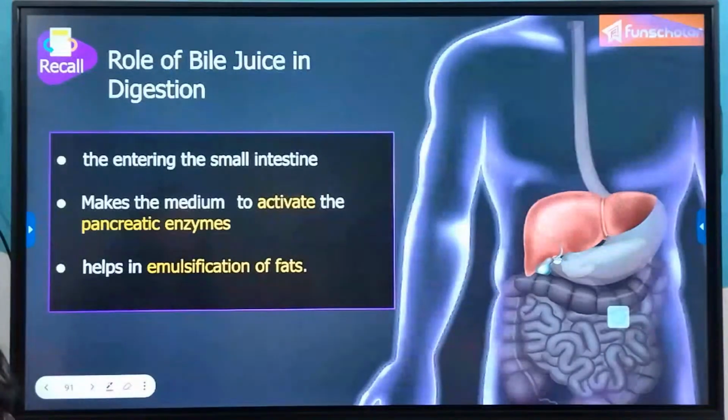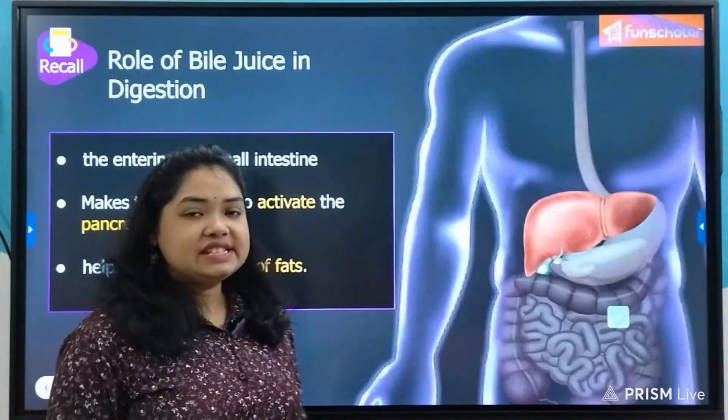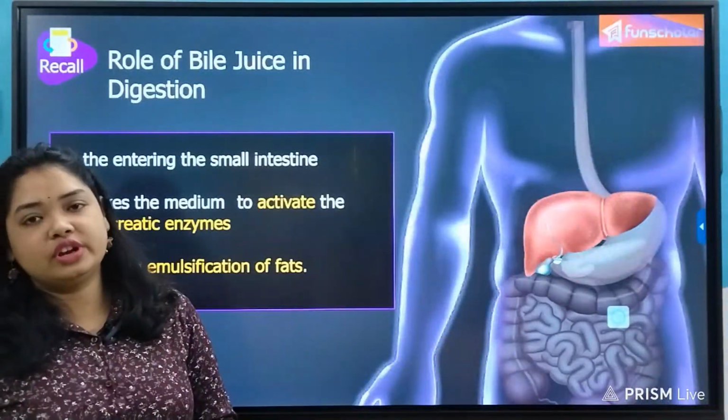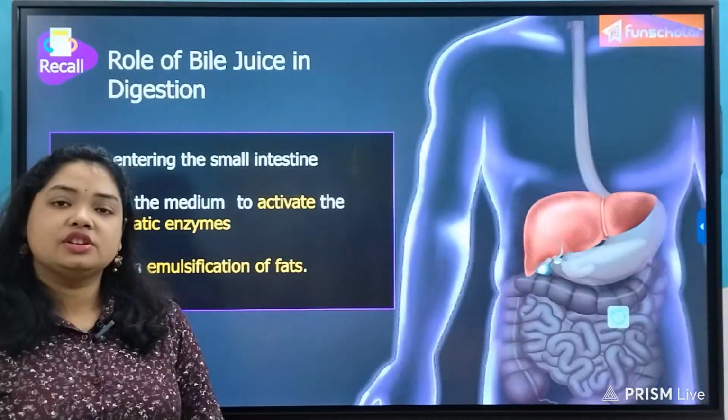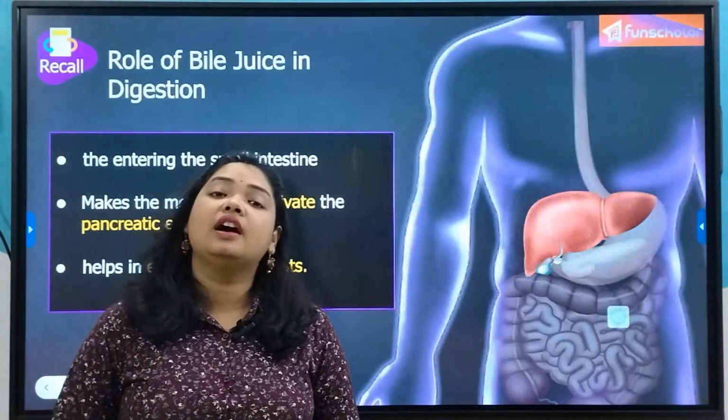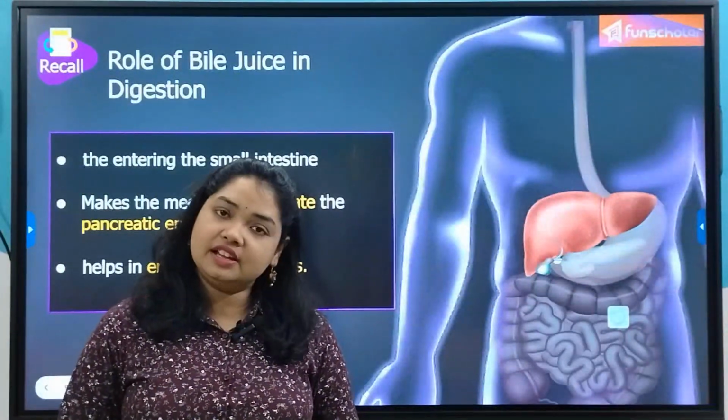Now, what is the role of bile juice? The role of bile juice is that it makes the medium alkaline to activate the pancreatic enzymes. We have already seen in the video that the chyme which enters the duodenum from the stomach is acidic, because it has been acted upon by the hydrochloric acid in the stomach.